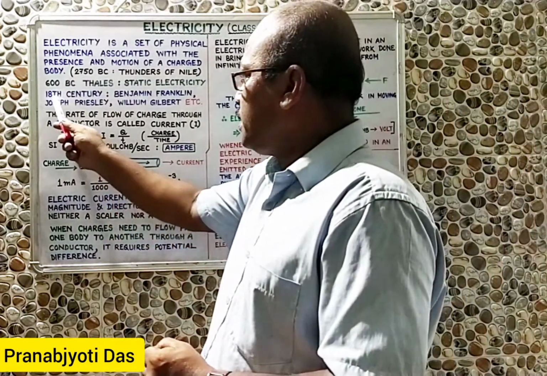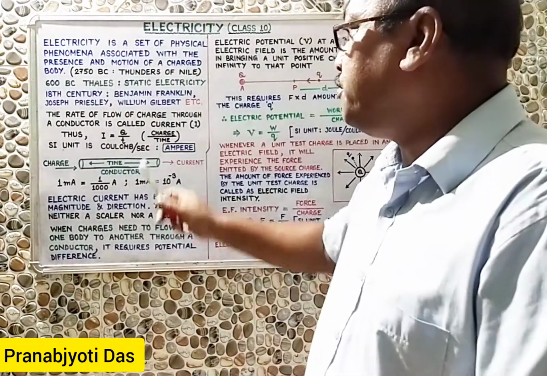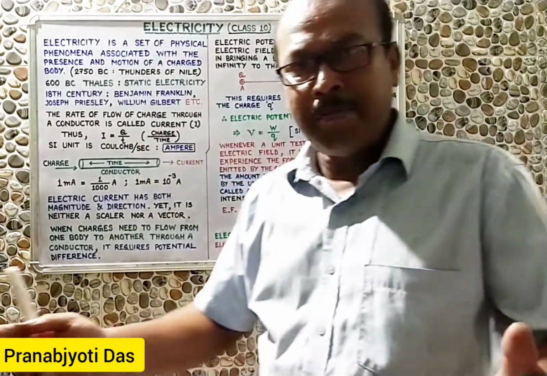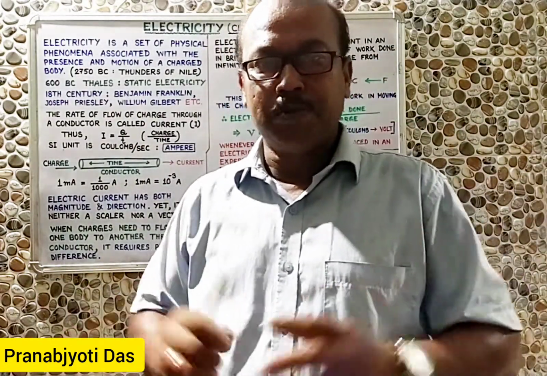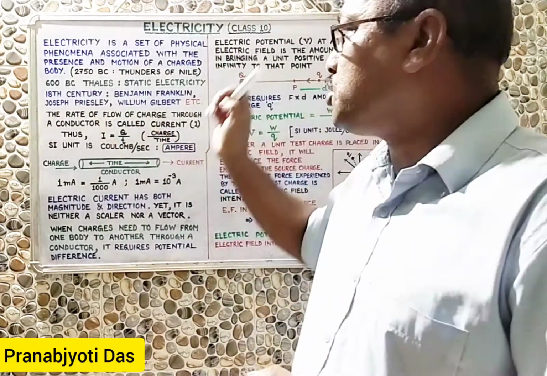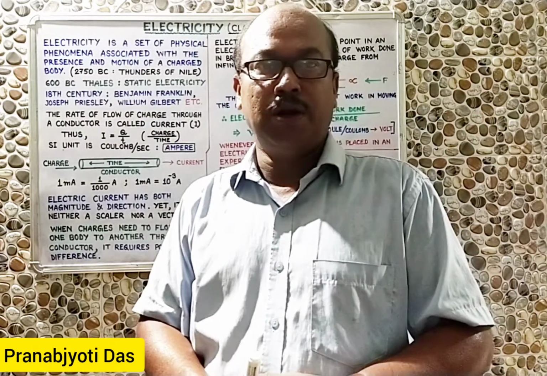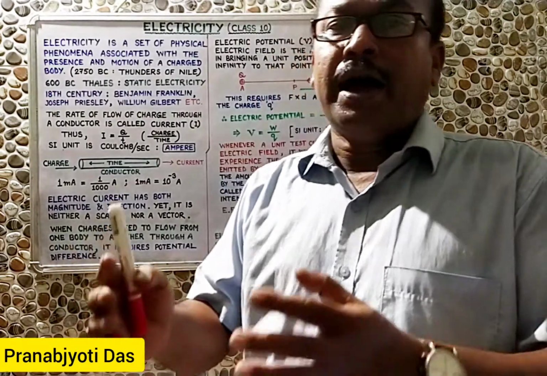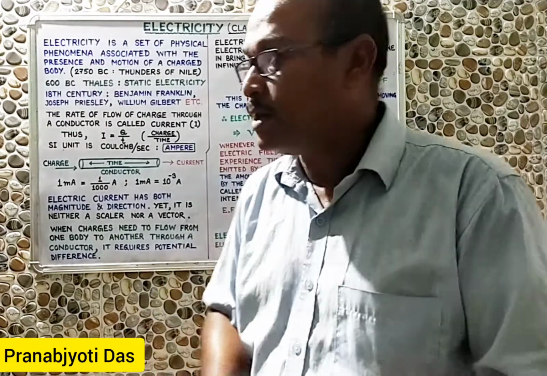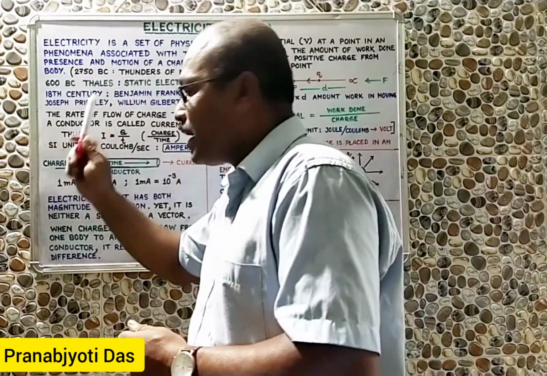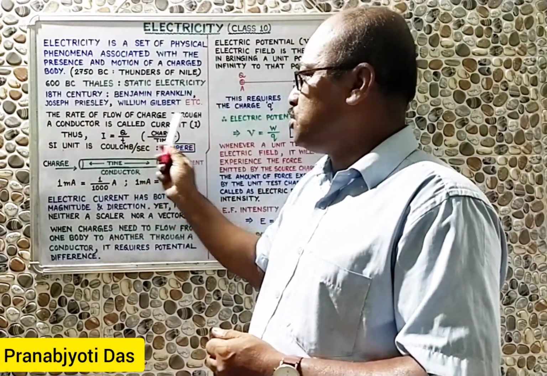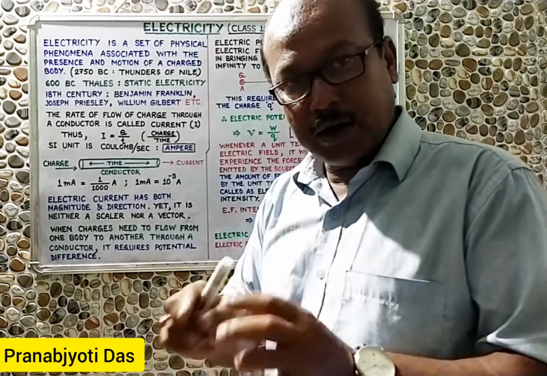But later, in the 18th century, a few scientists like Benjamin Franklin, Joseph Priestley, William Gilbert, and many more carried out so many experiments. And after those experiments, the contribution of those scientists became successful, and finally the charges started moving. And when the charges started moving from one place to another, then we get current electricity. So what is current electricity, or what is electric current? The rate of flow of charge through a conductor is called current or electric current.